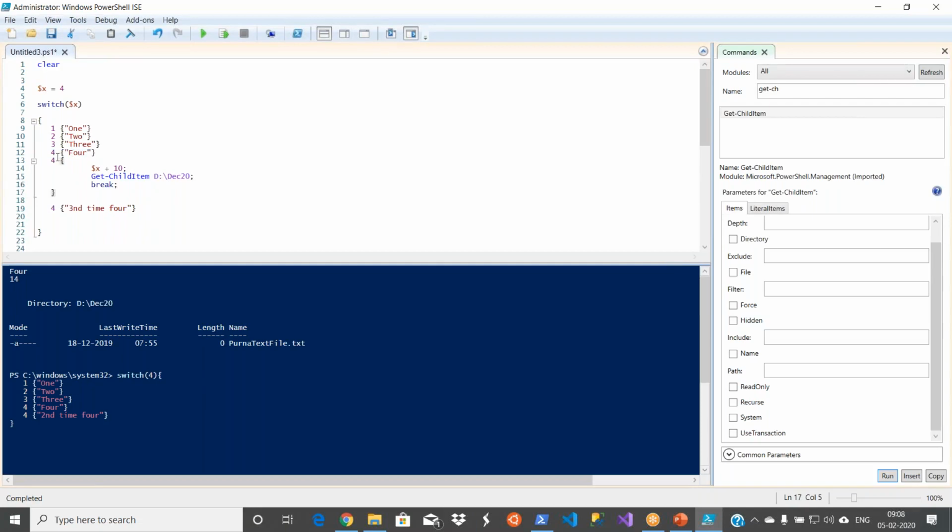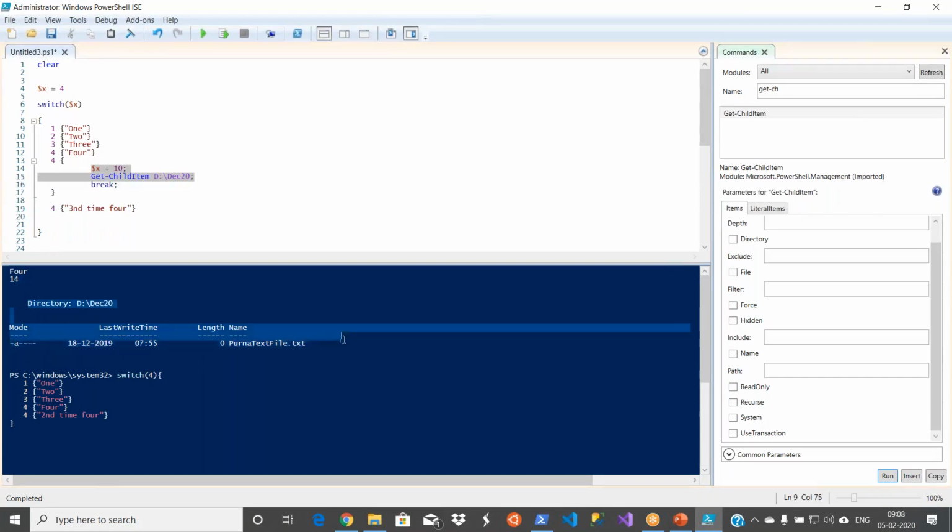First I'm displaying 4, and I kept break in the second instance, and in that I'm doing some logic as well. First I kept $x plus 10. My $x contains value 4, so 4 plus 10 is 14.